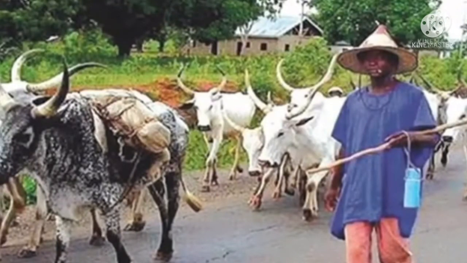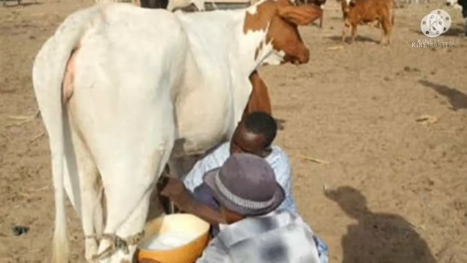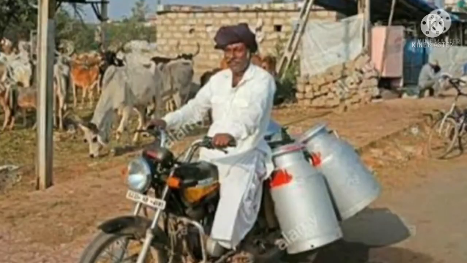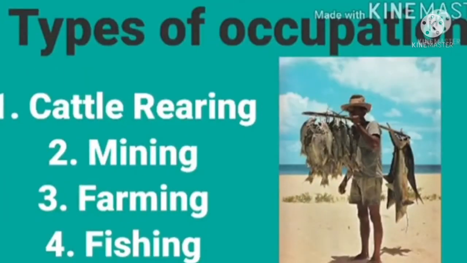This is a Fulani man. His name is Musa. Musa is a young boy who lives in southern Kaduna. He's a Fulani. In the morning before he goes to school, Musa helps his father milk their cows. This milk is sold by Musa's father, and they're able to raise some income to train the family and provide for their needs.